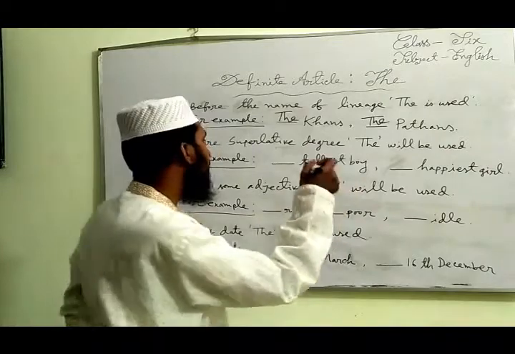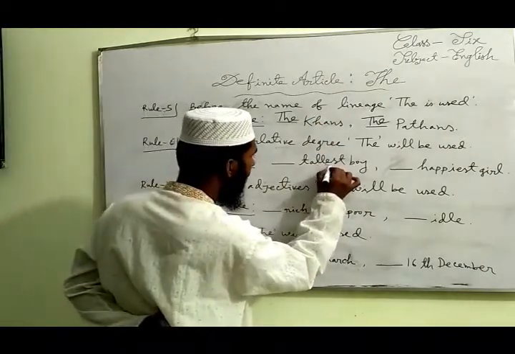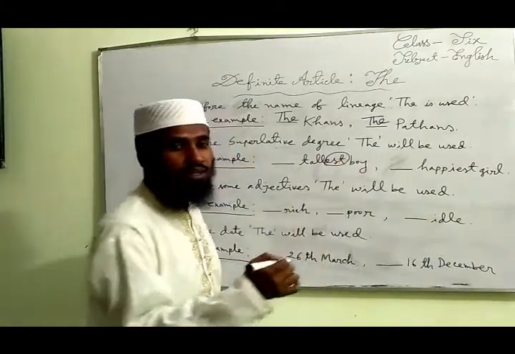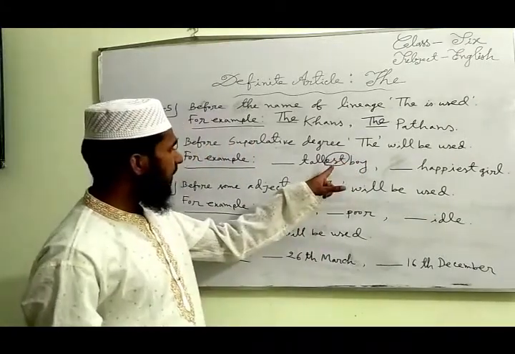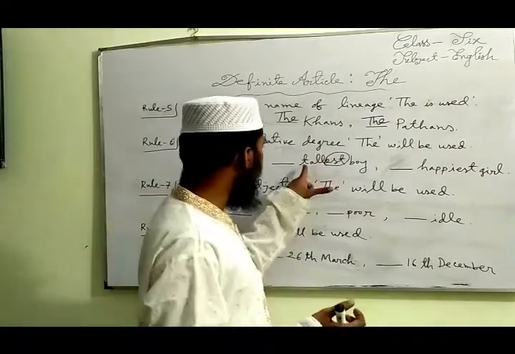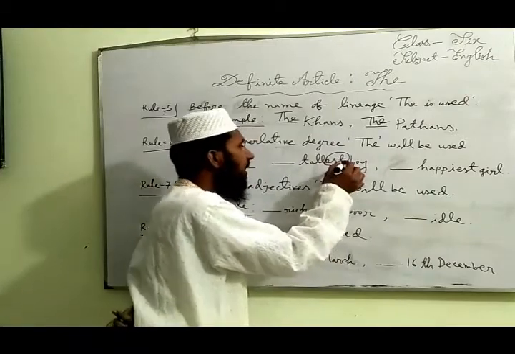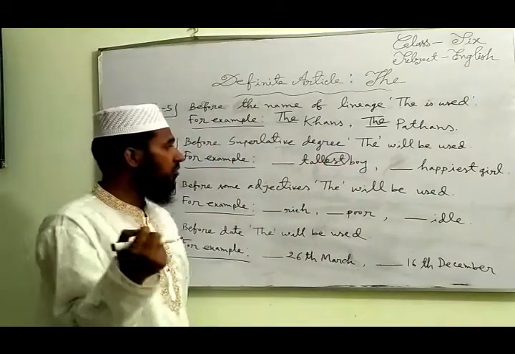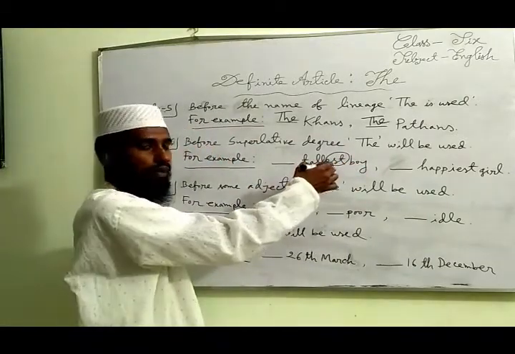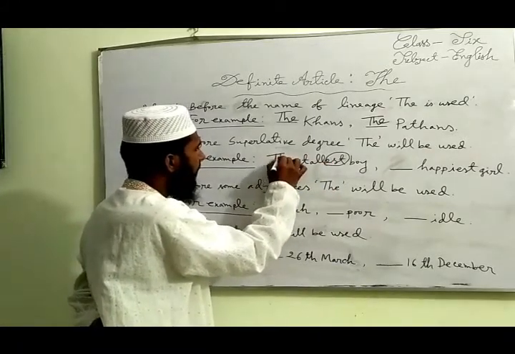Notice the word tallest. Here, est is a suffix. When a suffix like est is added to any word, at that time we will be able to understand that it is a superlative degree. So we have to use the here.